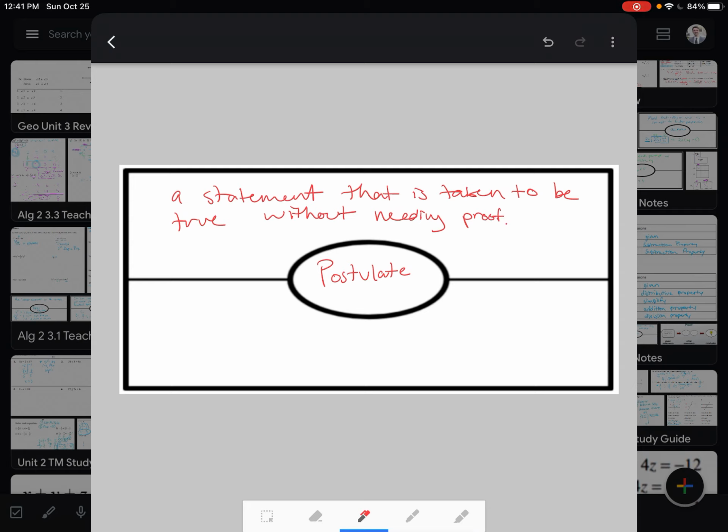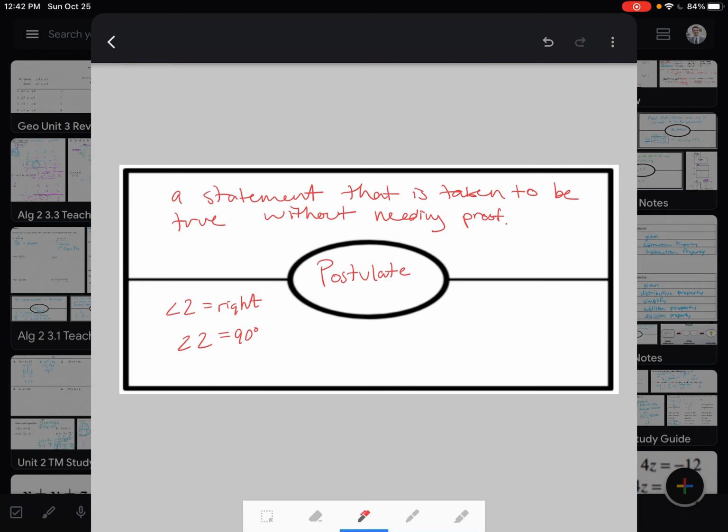So a bunch of examples like this, but if we're going to say something like, okay, angle 2 is a right angle, we can also say that angle 2 is 90 degrees, right? We don't need to prove that. That's what that means, that is true.